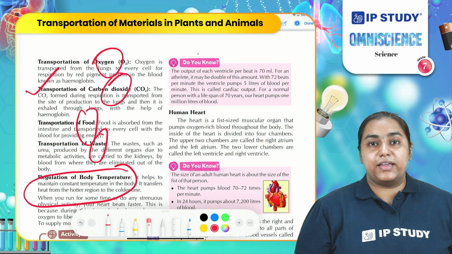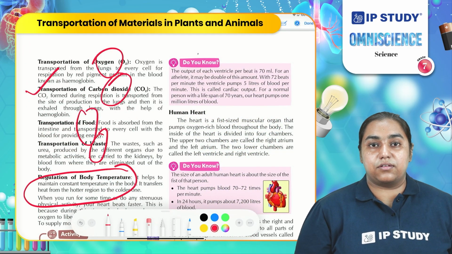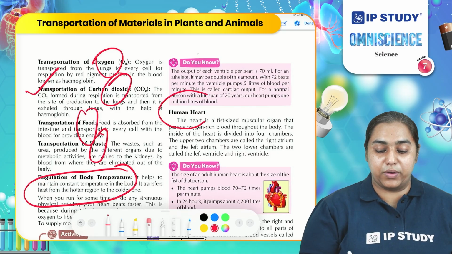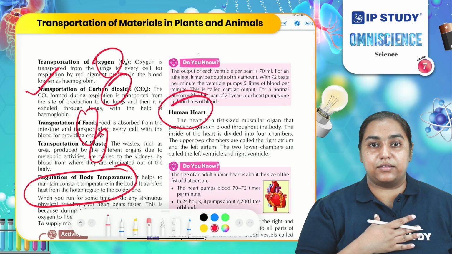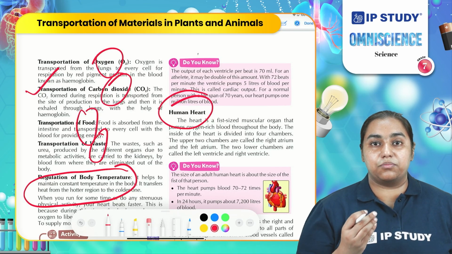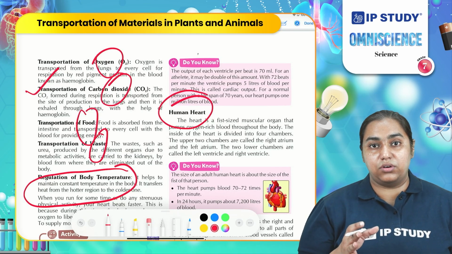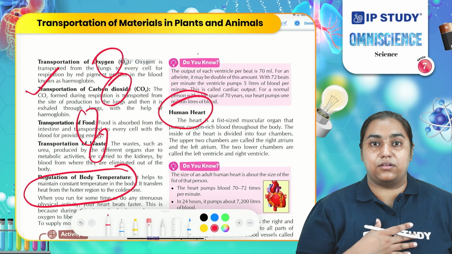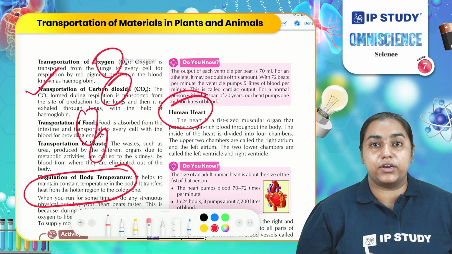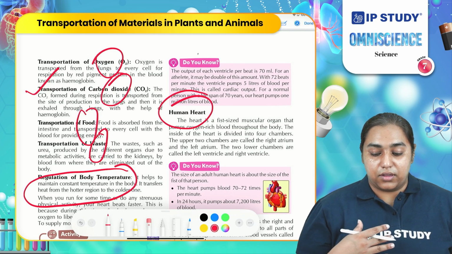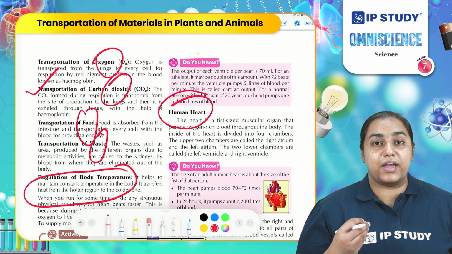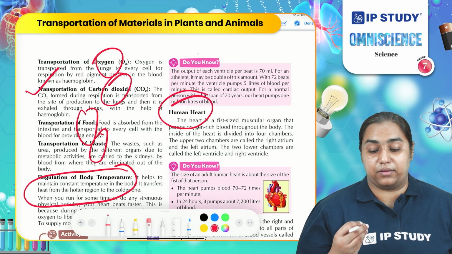Let us now take each component of the circulatory system one by one. First is the human heart. So, where is the human heart? If I ask you to place your hand like this, you will experience something producing sound. There is some movement over here. What is making this movement? Heart. Our heart is constantly pumping. If you sit in silence, you can even hear the sound of the pumping.